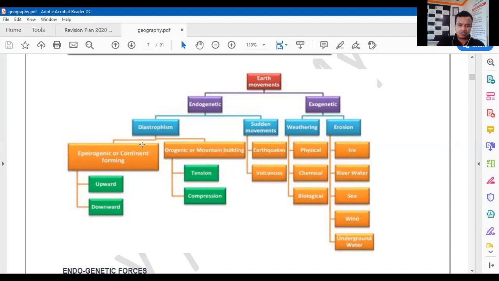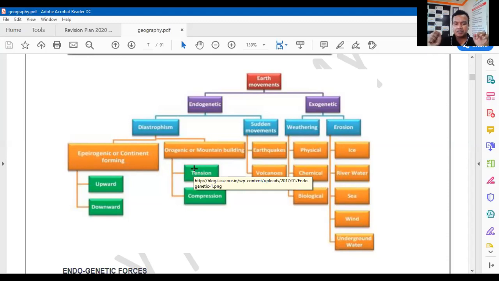So diastrophism, that is the slow movements, is divided into two types: orogenic movement and epiorogenic movement. Epiorogenic movements are further divided into upward movement and downward movement, and the orogenic movements are again divided into two. If the plates are moving away from each other, it is called tensional movement, and if they are coming towards each other, it is called compressional movement.